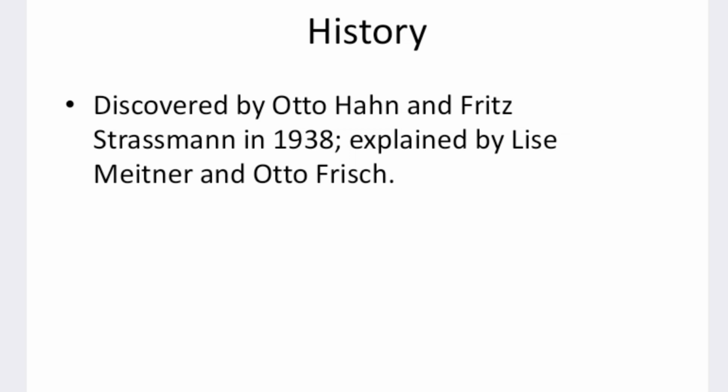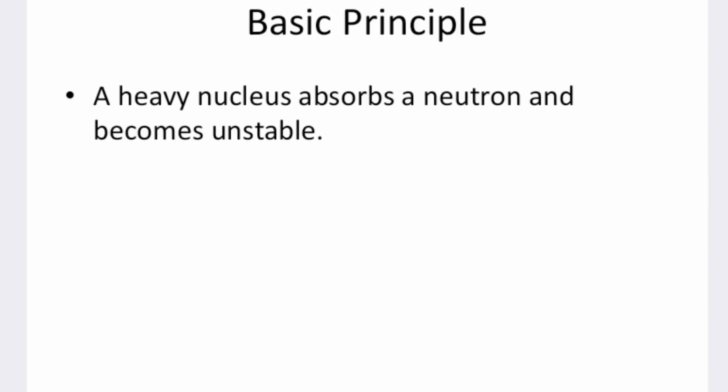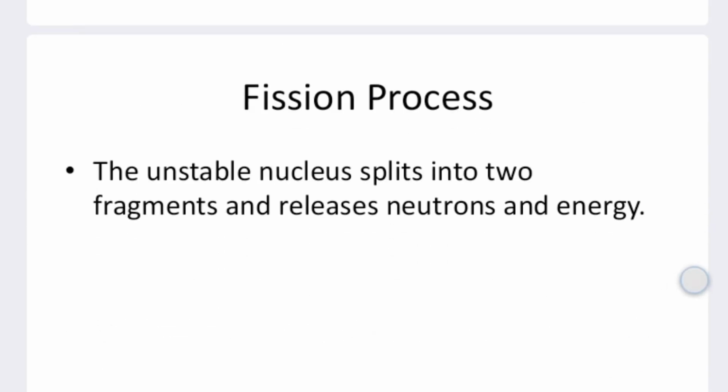And next is about the history. It was first discovered by Otto Hahn and Fritz Strassmann in 1938, and this was explained by Lise Meitner and Otto Frisch. The basic principle of nuclear fission is that a heavy nucleus will absorb a neutron and become unstable. That is the basic principle followed in the nuclear fission process.